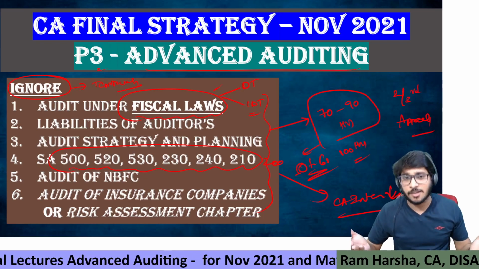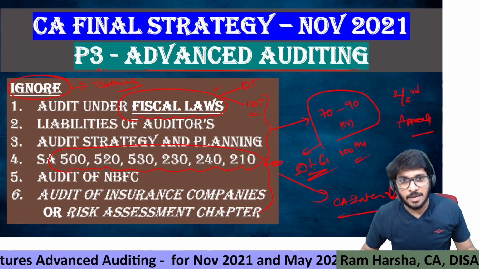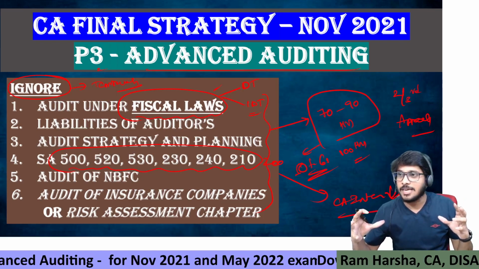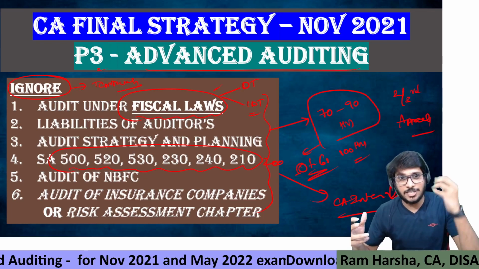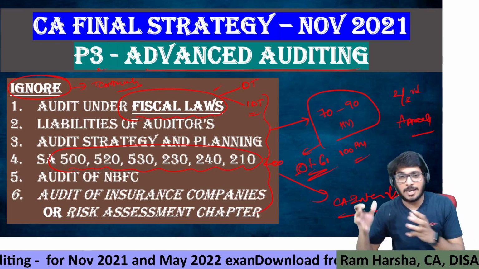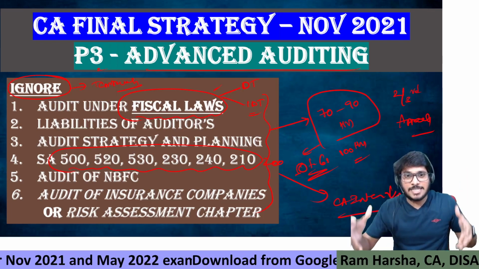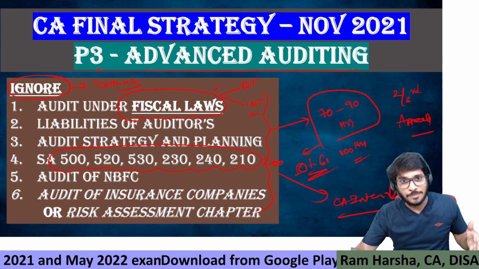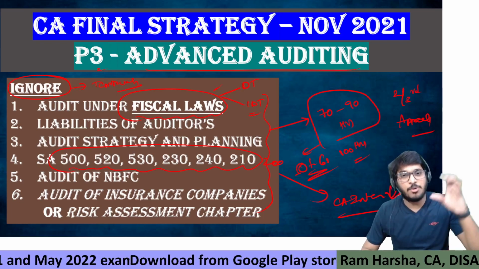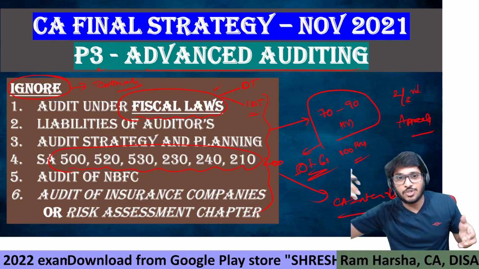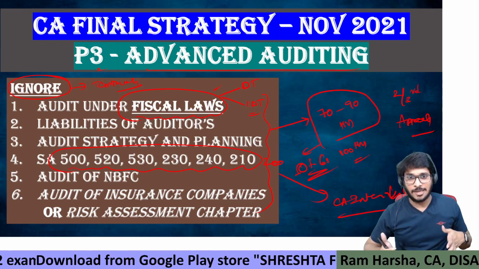How can you say, sir? In your final study material book, it was clearly written on one of the pages, I think in the audit planning and strategy chapter at the last, somewhere they have clearly mentioned, for the following standards please refer to the CA Inter material. And for the examiner, the same book will be given for setting up the question paper. He will not have that much patience to open the CA Inter material and read it and then give.